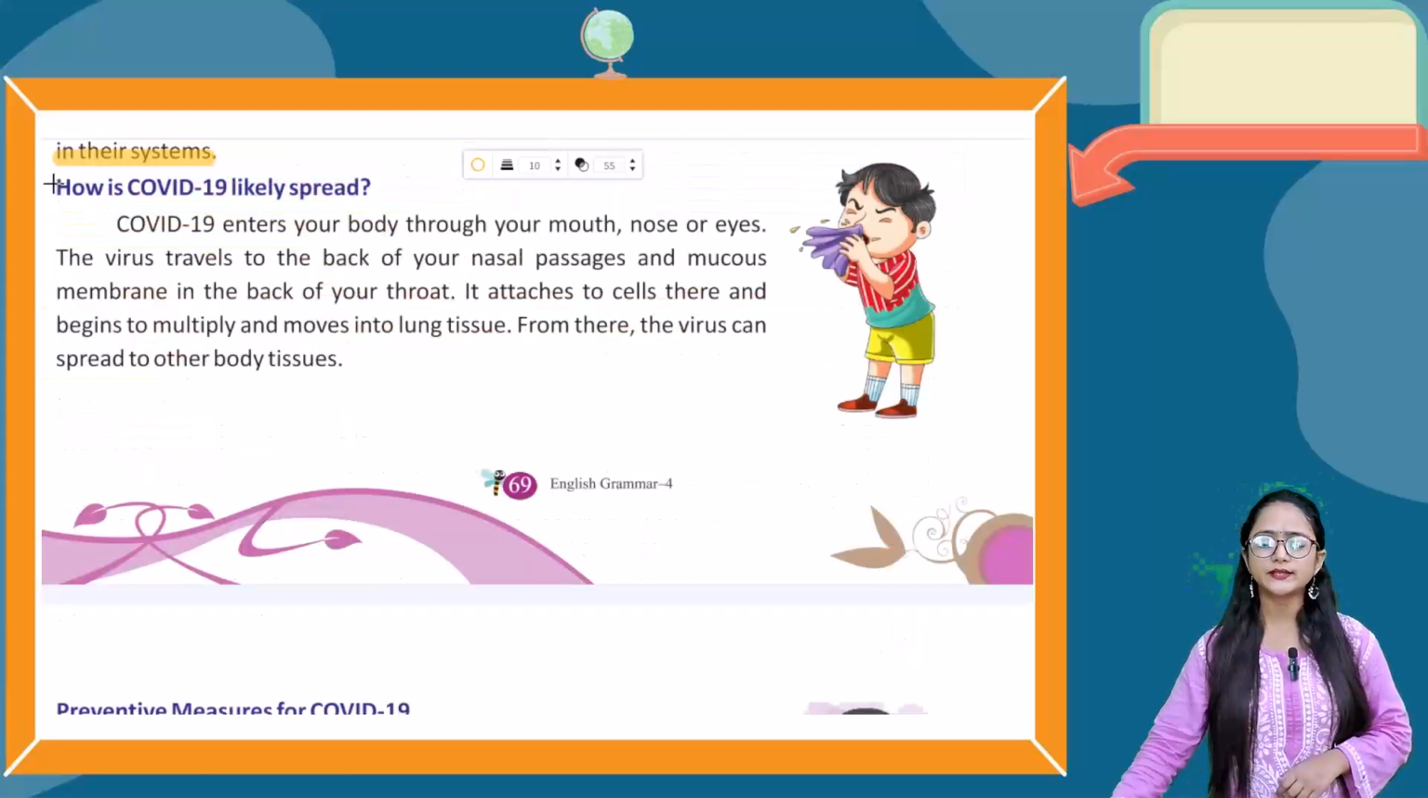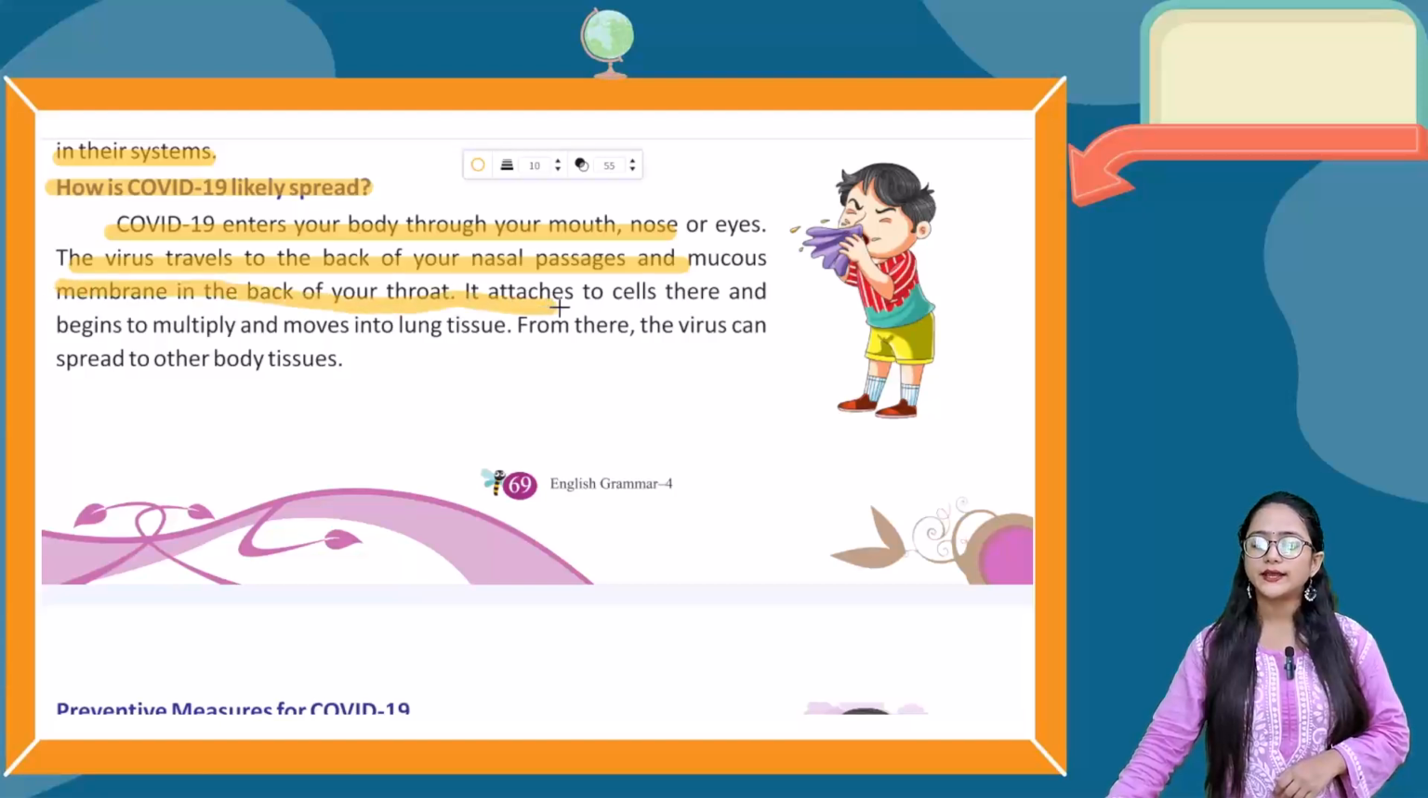Now the next thing is, how is COVID-19 likely spread? COVID-19 enters your body through your mouth, nose, or eyes. The virus travels to the back of your nasal passages and mucous membrane in the back of your throat. It attaches to cells there and begins to multiply and moves into lung tissue. From there, the virus can spread to other body tissues.